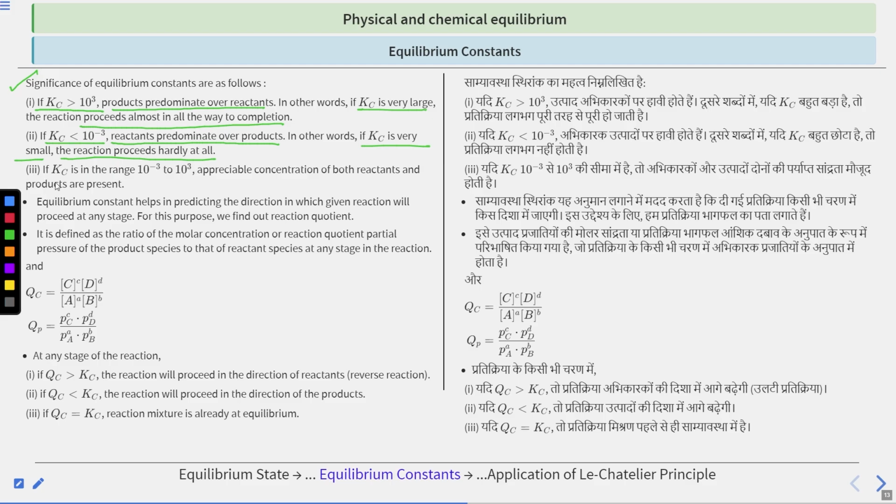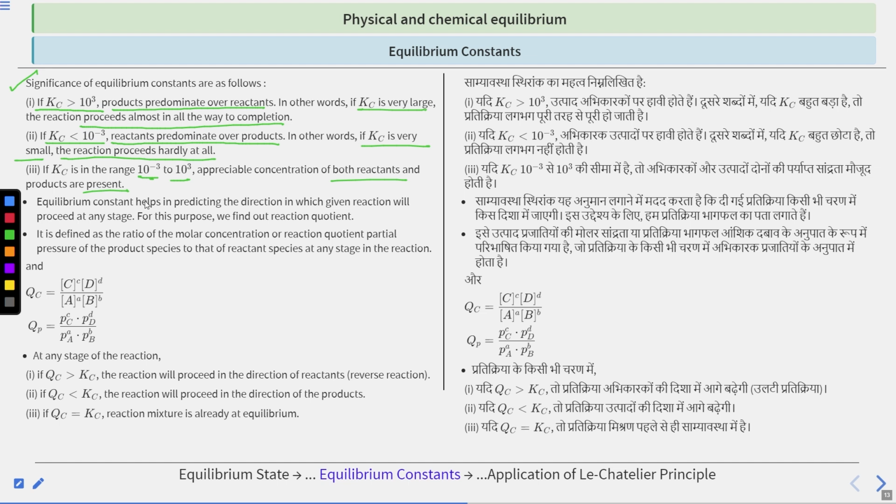And third, if Kc is in the range of 10 to the power minus 3 to 10 to the power 3, appreciable concentrations of both reactants and products are present. Because Kc is not too small, not too large, it is between these two values. So the concentrations of both reactants and products are appreciable, enough amount of both are present. So these are the significance of equilibrium constants.